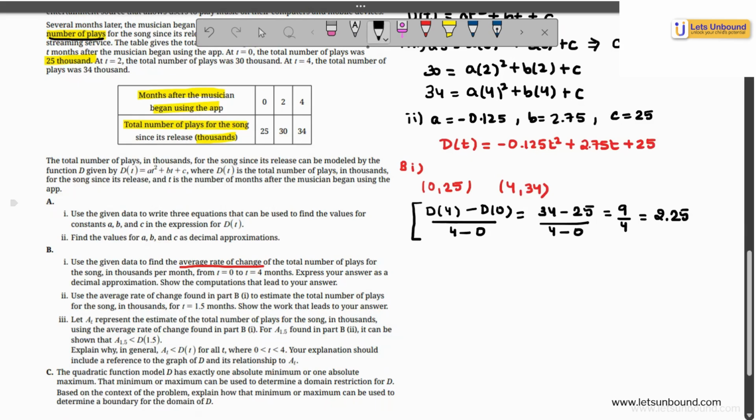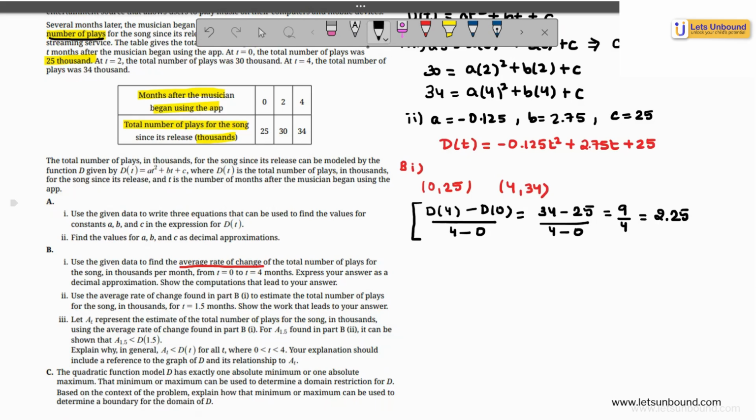Okay, let's move on to the second part now. Now read the problem carefully and understand. It says, use this average rate of change found in part B to estimate the total number of plays for the song in thousands for t is equal to 1.5 months. Show your work that leads to your answer.